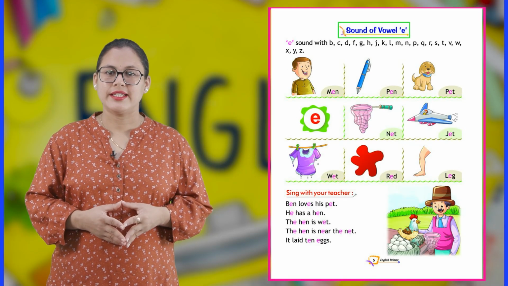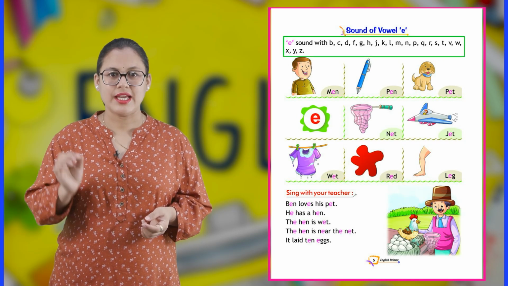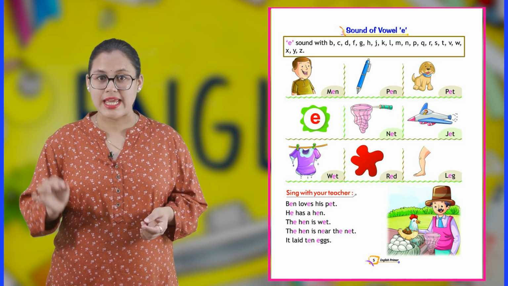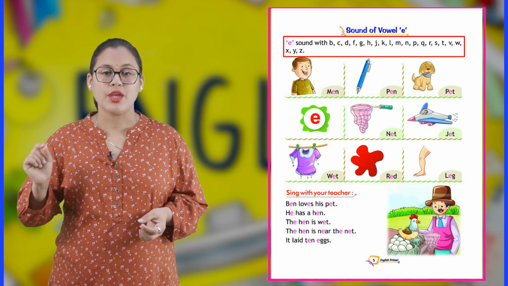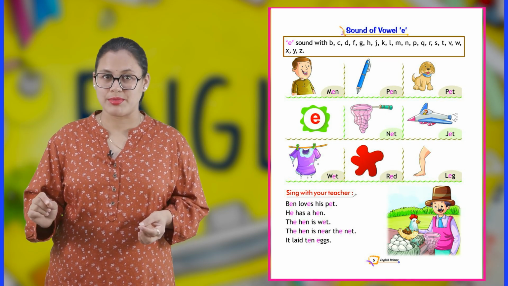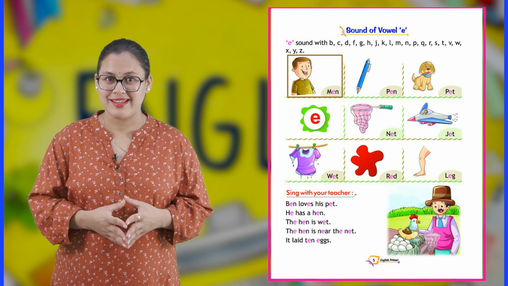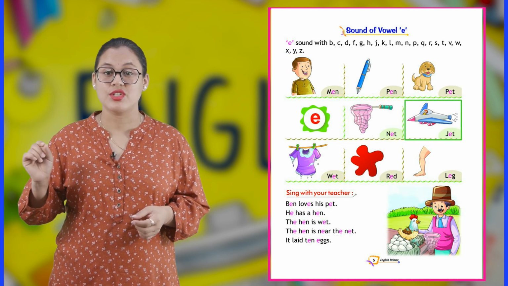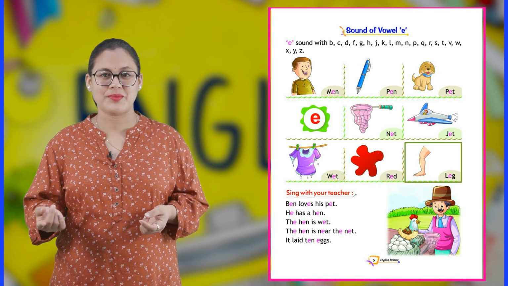Sound of vowel E. E sound with B, C, D, F, G, H, J, K, L, M, N, P, Q, R, S, T, V, W, X, Y, and Z. Men, pen, pet, net, jet, wet, red, leg.